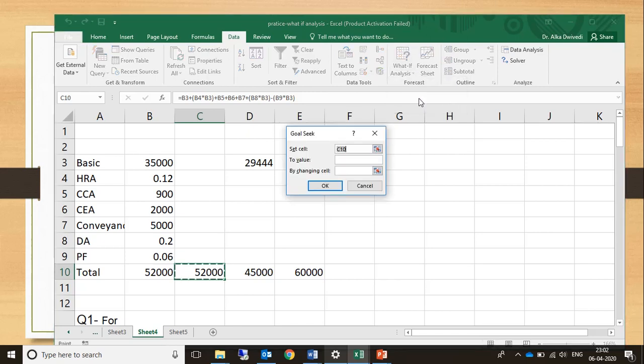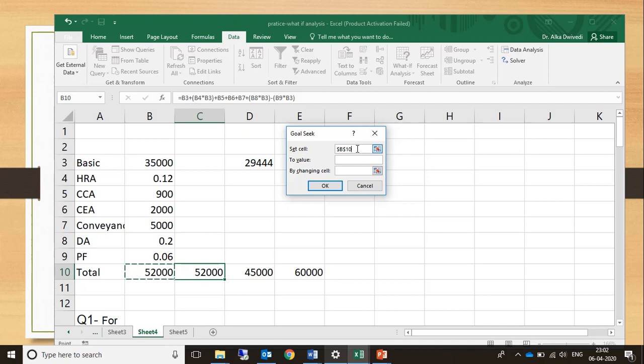Here we go to goal seek. Now in goal seek we have to tell which cell has got the final value, the goal. So in our case, in both the cells, the formula is the same, so we can choose any of the cells. Now I am choosing this cell. Okay, so B10 is my target cell which has got the goal.